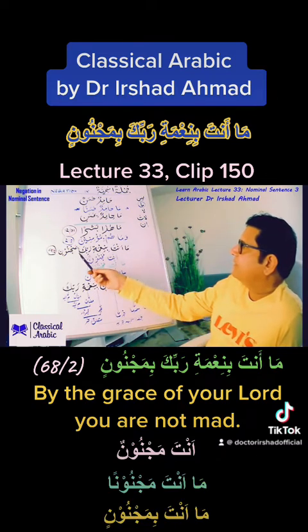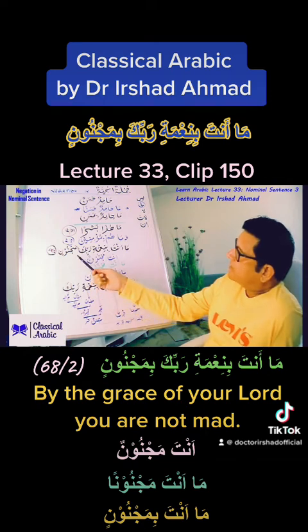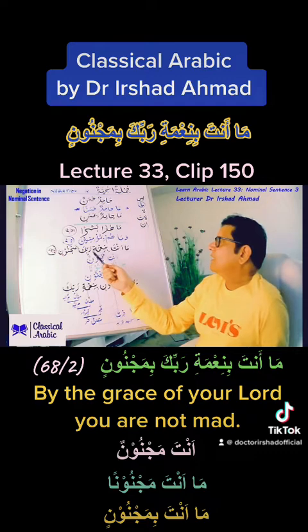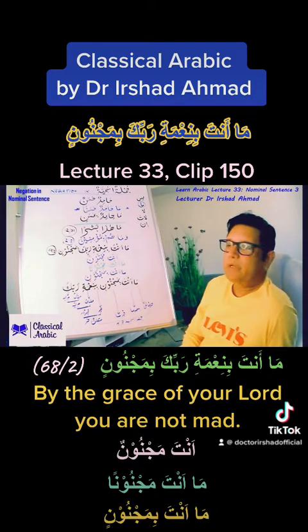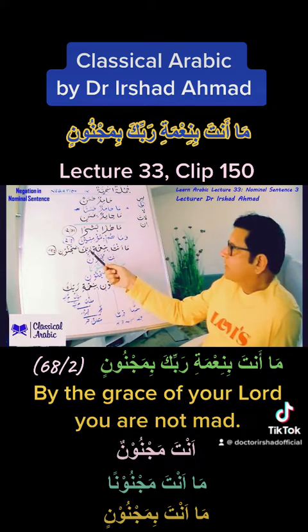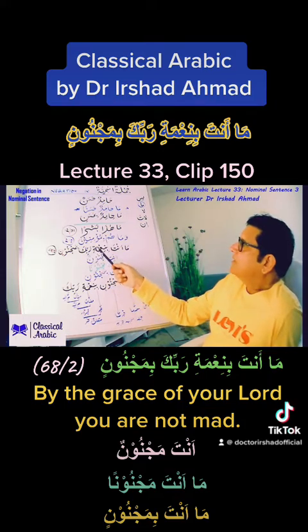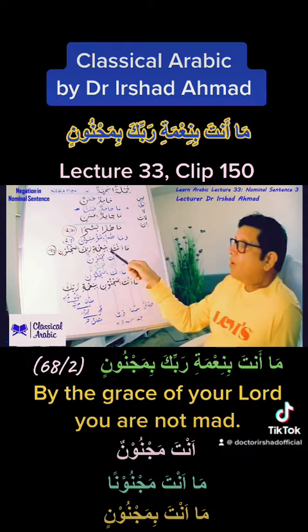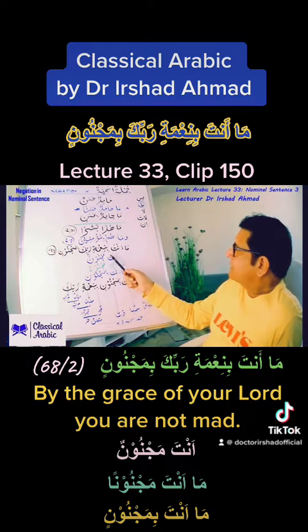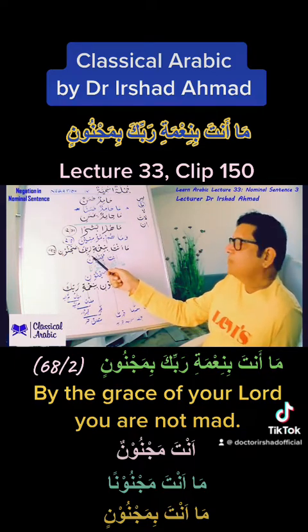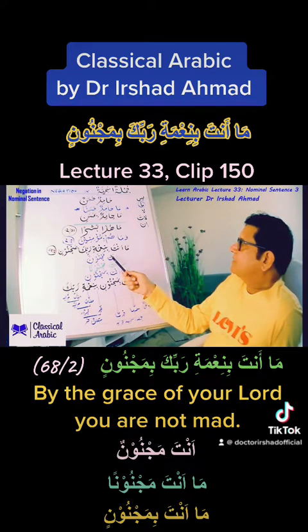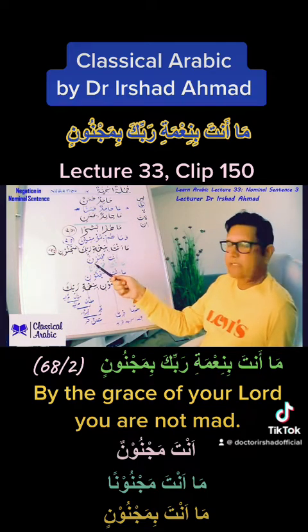We have another example from Quran here. This is Surah Qalam, ayah number 2. Ma anta bi ni'mati rabbika bi majnoonin. With the grace of your Lord, you are not a madman at all. So the basic sentence here is anta majnoonun. Anta mubtada, majnoonun khabar. Translation will be you are a madman or you are possessed.